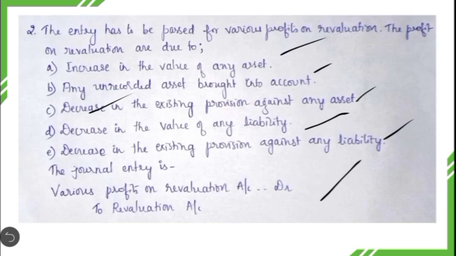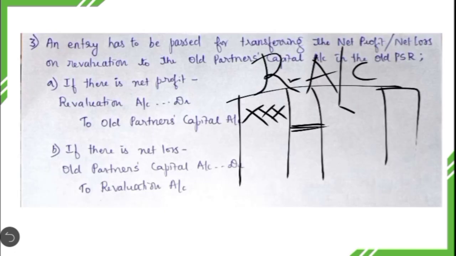And in the second entry for recording the various profits on revaluation, the entry is Various Profits on Revaluation Account Dr. to Revaluation Account. So in the revaluation account the entry should come here on the credit side. Okay, you will write the entry here. After writing these two entries we are going to close the revaluation account to find out whether there is net profit or net loss. Okay, let us suppose that the total revaluation loss has come to 50,000